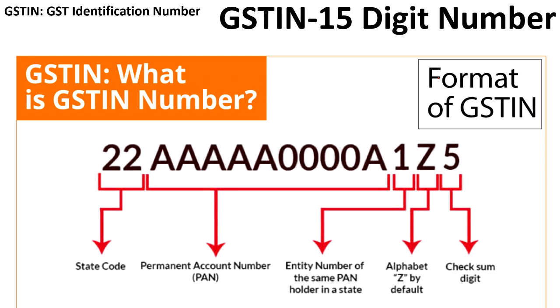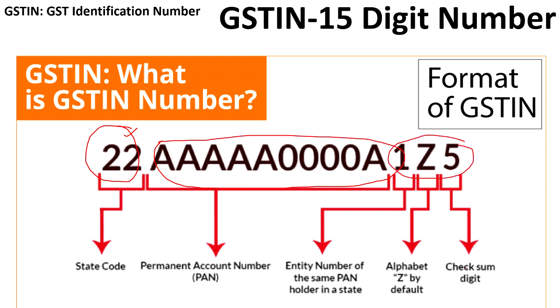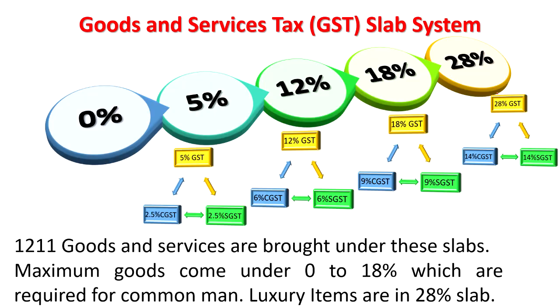This is all about GSTIN, and the GSTIN number has 15 digits, and the first two digits are the state code. We have 28 states, and each state has a code. That code will be noted here, and this is the PAN number of the entity, and the last three digits are the entity number of the same PAN holder in the state, then alphabet Z by default, and check sum digit. So this is all about GSTIN. This number will be used at the time of filing the returns also under GST.